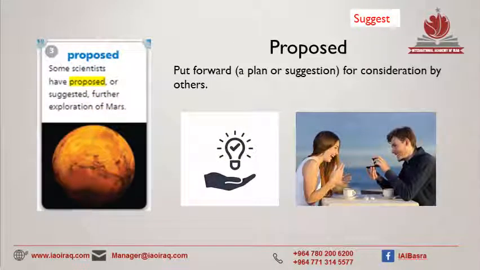Guys, the next word is proposed. Some scientists have proposed or suggested further exploration of Mars. Now, this word can actually mean two different things. Proposed: put forward a plan or suggestion for consideration by others. If you look at the picture with the hand holding a light bulb, it's obviously someone putting forward an idea or a plan. But on the right there, propose is also when you ask someone to marry them. And the synonym is suggest.